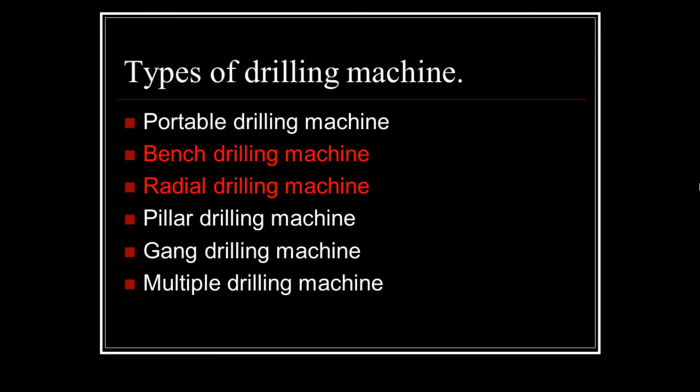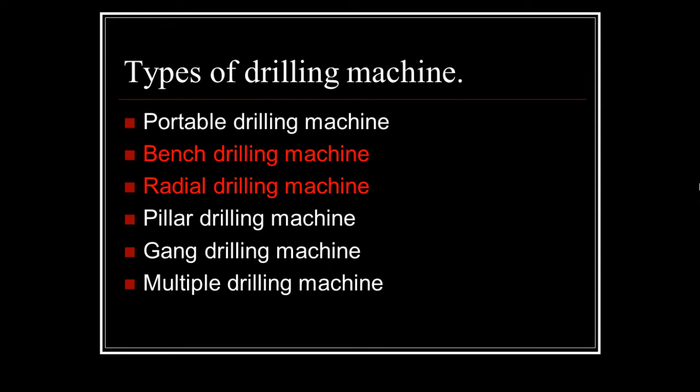Before going into the types of drilling machine, let me talk about the construction of the drilling machine. The basic parts of a drilling machine are the base, column, drill head, and spindle. The base, which is a main part, is made of cast iron and may rest on the bench, pedestal, or floor depending upon the design of the drilling machine. Larger and heavy duty machines are grounded on the floor. The reason is to absorb or damp the vibration.